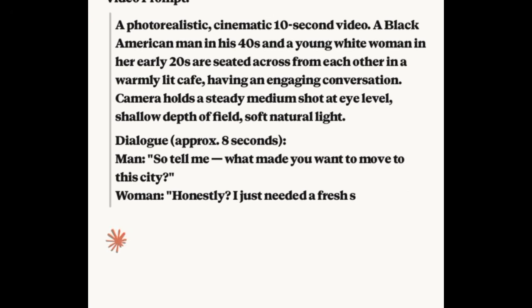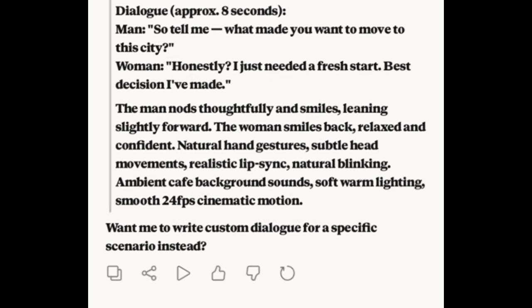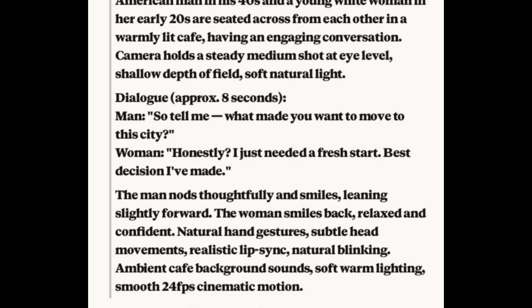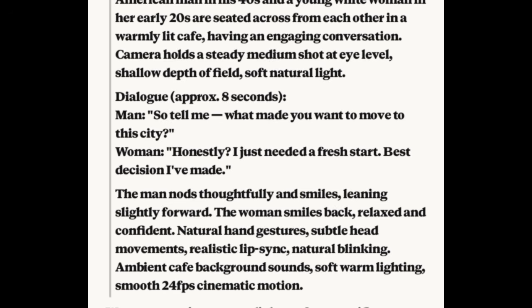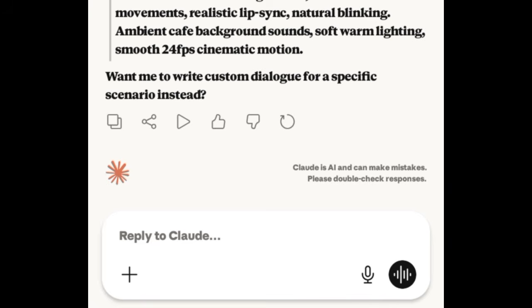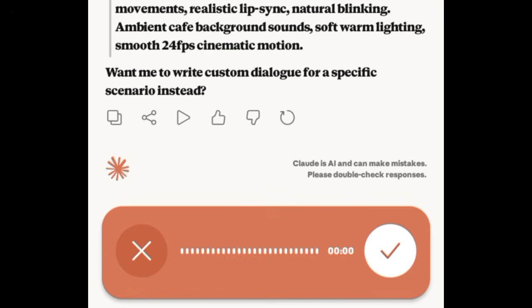At this point, it will start generating the video prompt that will come with a dialogue for me to be able to generate the video. So here we have it, and this is it. At this point, I'm going to give Claude AI what I want them to say, because I don't want them to say something differently from what I am visualizing. So let me tell Claude AI what I want these people to say. So I'm going to use this dictate here, this mic icon right here, to say, then I'm going to send.